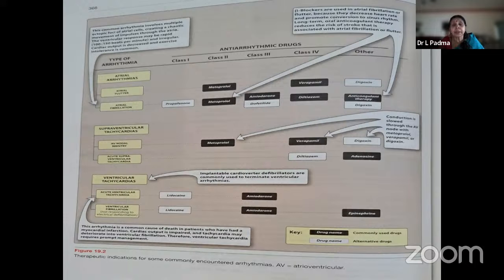Okay, all these are the ones you have to see. Beta blockers are mainly used because they decrease heart rate and promote conversion to sinus rhythm. Long-term oral anticoagulant therapy is used to reduce the risk of stroke associated with either atrial fibrillation or flutter. Nowadays the choice is rivaroxaban, dabigatran, or apixaban. Most often dabigatran is the one very commonly used. The next in choice is rivaroxaban. These are the ones you have to know, why they are used commonly, and they are used very commonly and orally also.